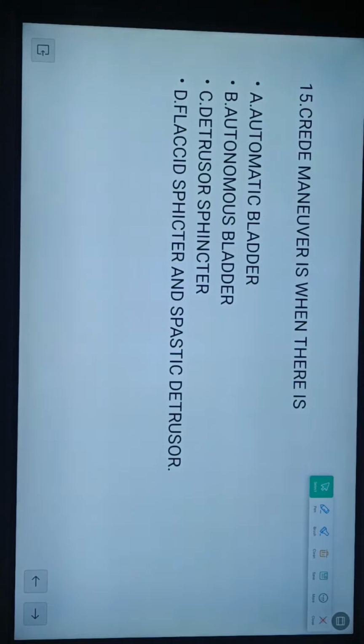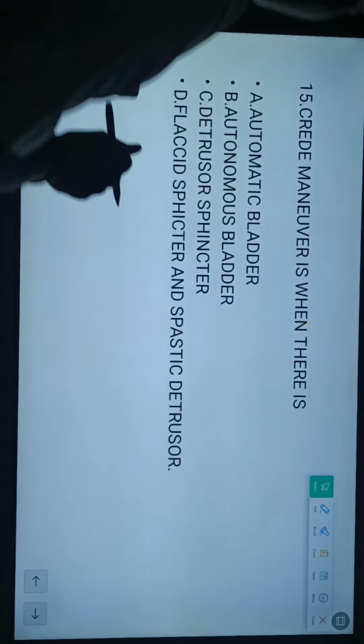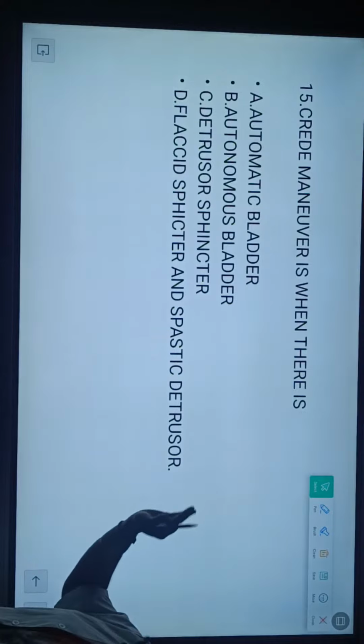So we discuss the option. So the grid maneuver is a technique. Okay, when we use a technique.